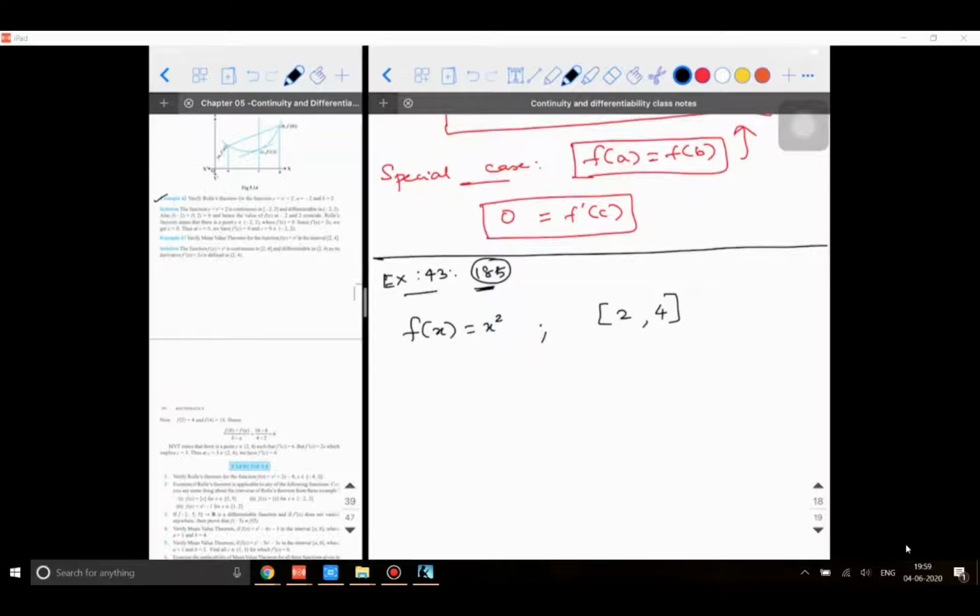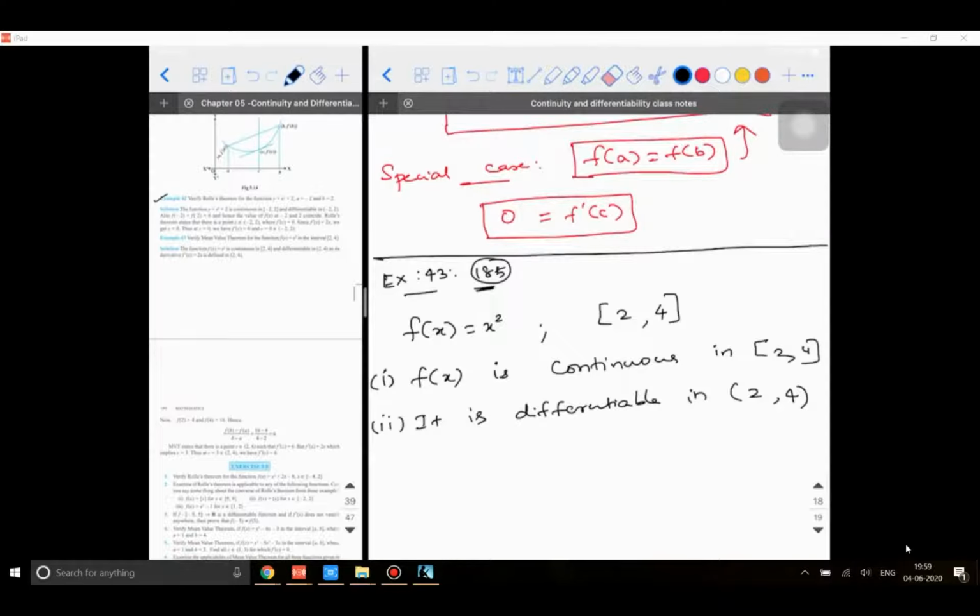What we are supposed to do is verify all those things. f of x is continuous because it's a polynomial function. f of x is continuous in the closed interval 2 to 4. Second, it is differentiable in the open interval 2 to 4.